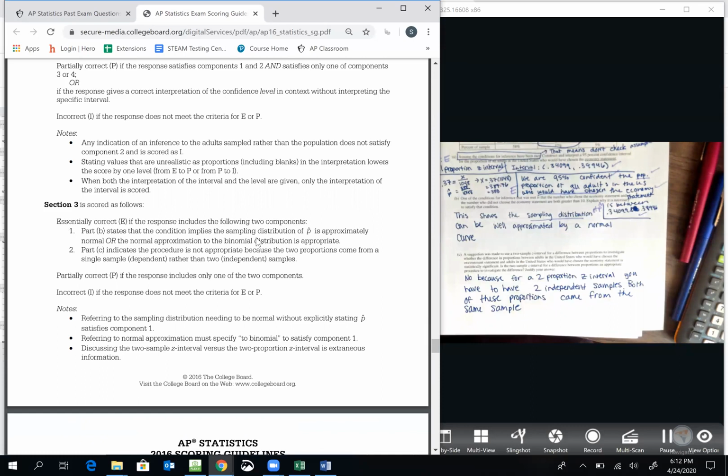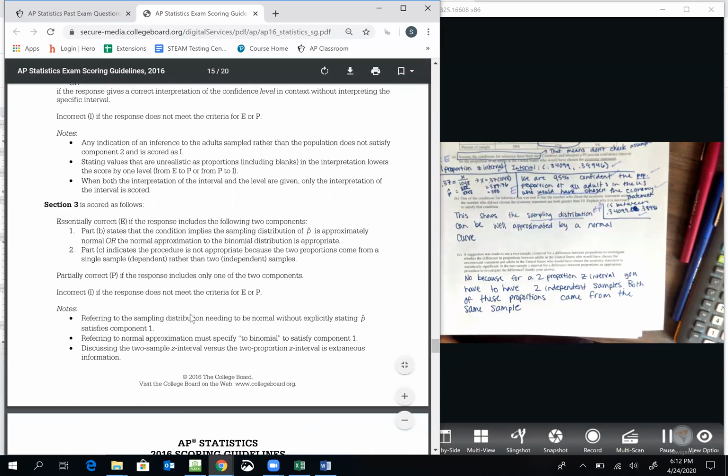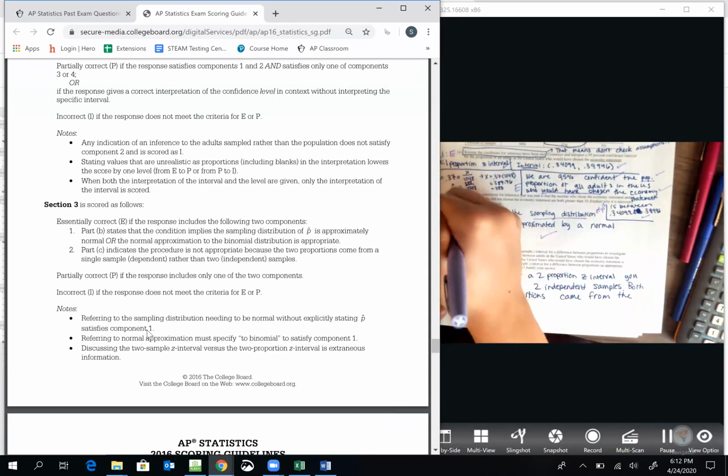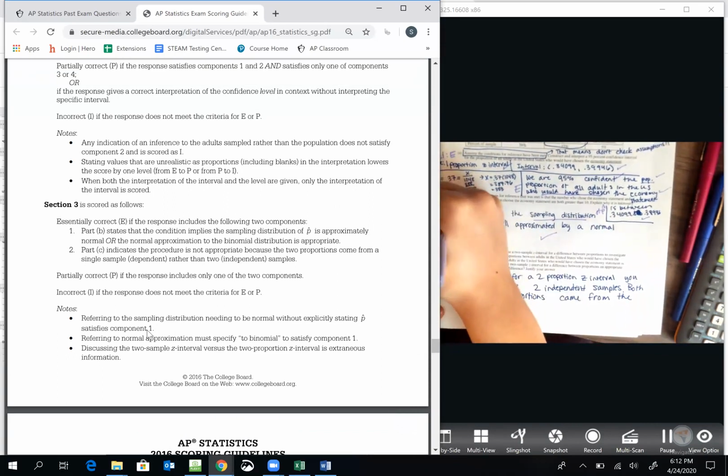Okay. Oh, notes: referring to the sampling distribution needing to be normal without explicitly stating p hat satisfies component 1. Okay, so that means I did get credit here. Remember, these are scored together.